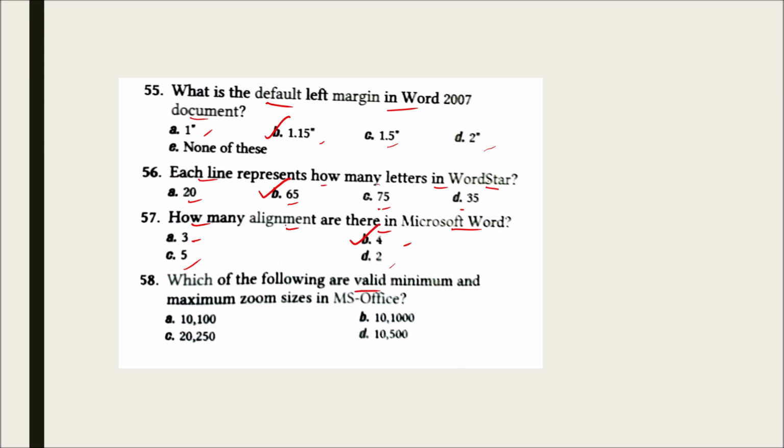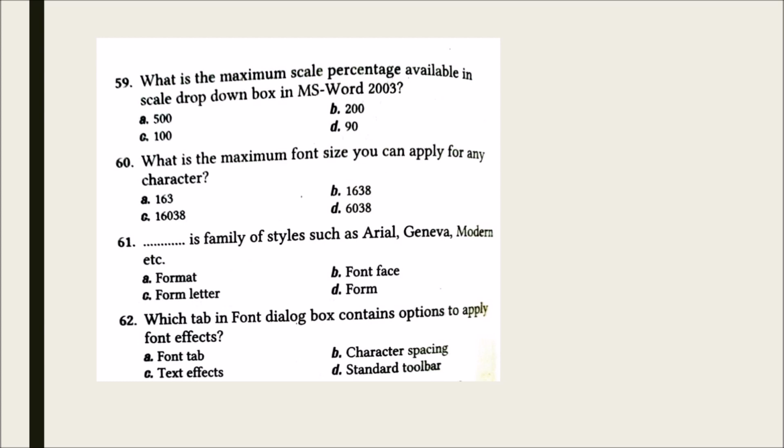Which of the following are valid minimum and maximum zoom sizes in MS Office? 10-100, 10-1000, 20-250 and 10-500. And the correct answer is 10-500. What is the maximum scale percentage available in scale drop down box in MS Word 2003? 500, 200, 100 and 90. And the correct option is 200.